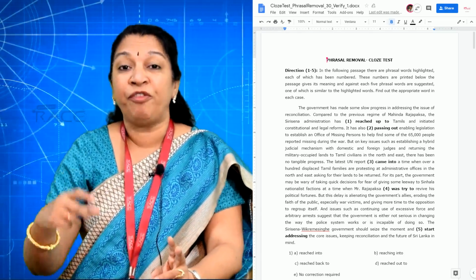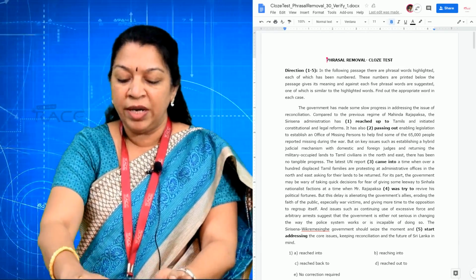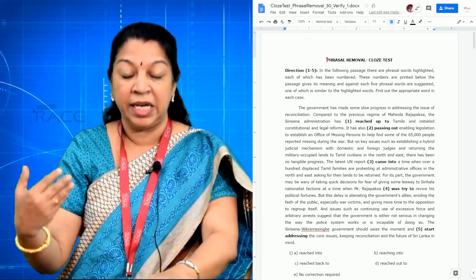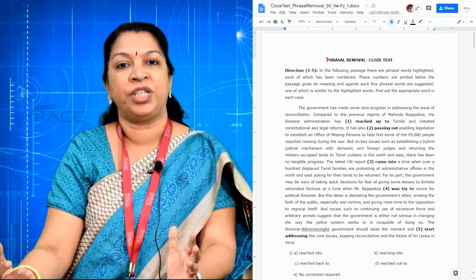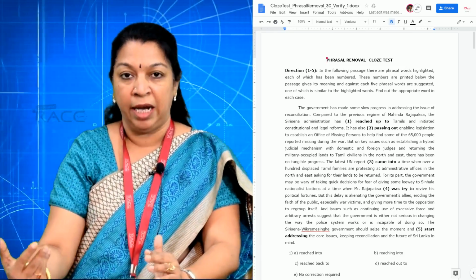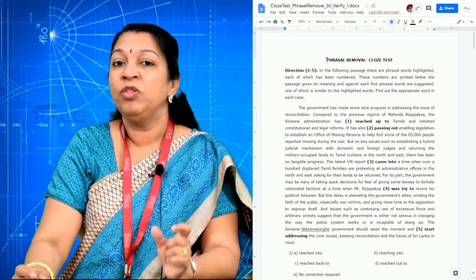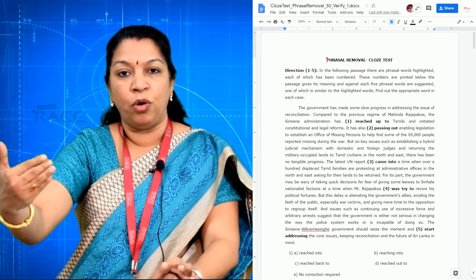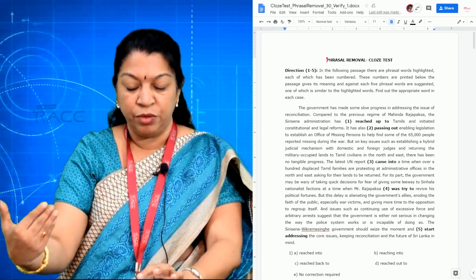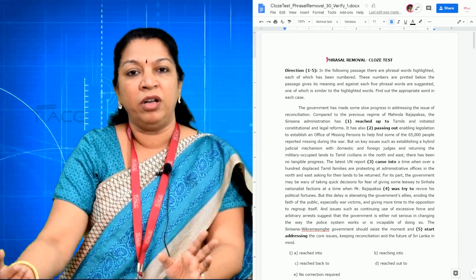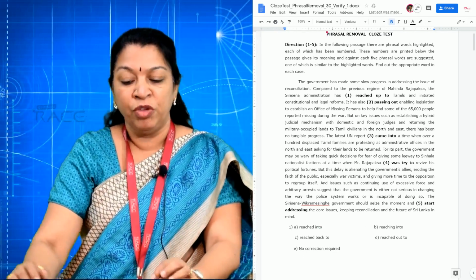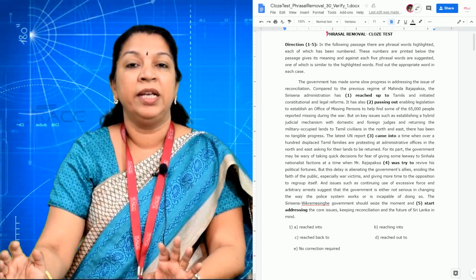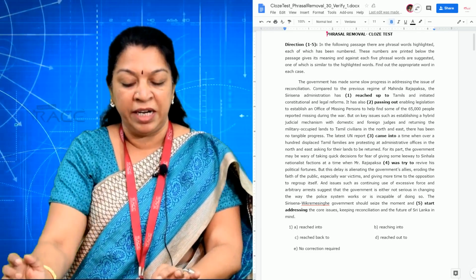Otherwise, you have a phrasal verb called reach out. Look at the meaning here: it is about a government reaching out to Tamils and initiating constitutional reforms. This is something like offering help or communicating to one person. So, the phrasal verb reach out is what fits there. The options are reached into, reaching into, reached back to. These are wrong options. Reached out to. So, the meaning there is that this government is ready to offer help to Tamils. Is that clear? So, option D is the right answer.